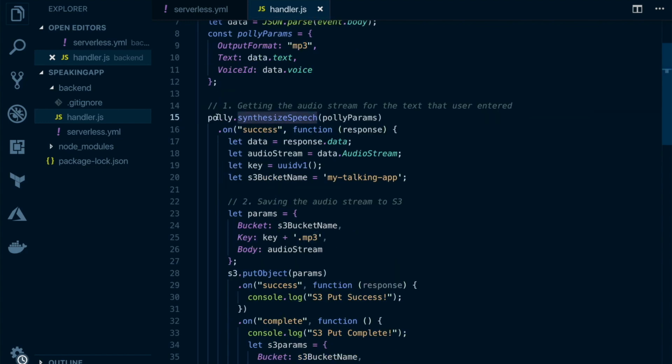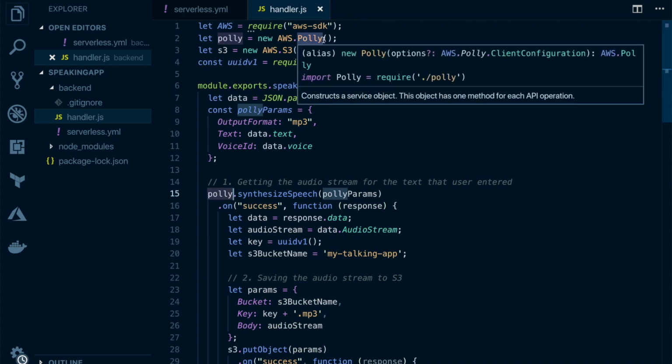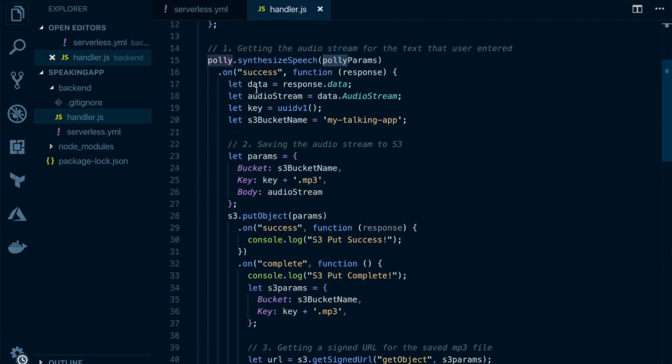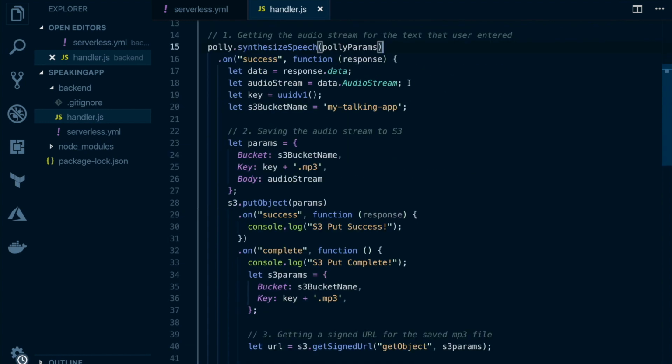Then we are going to call the polly.synthesizeSpeech API. Now this Polly is coming from the AWS Polly SDK. S3 is coming from the AWS S3 SDK. Right? So polly.synthesizeSpeech, passing in that param object, this one, and on success, it will return the audio stream for that corresponding text.